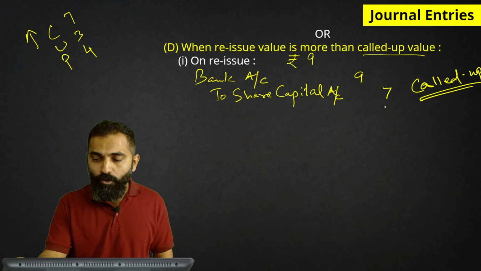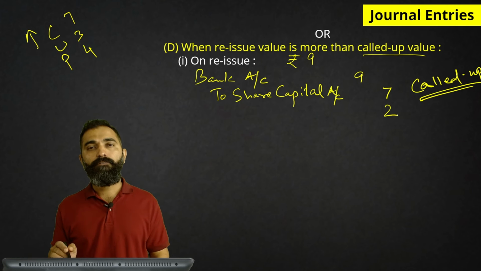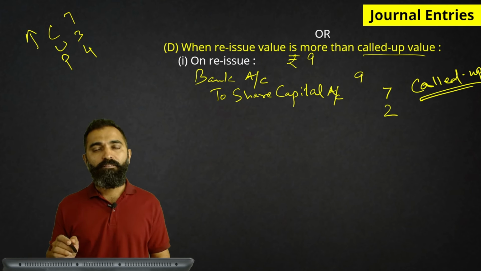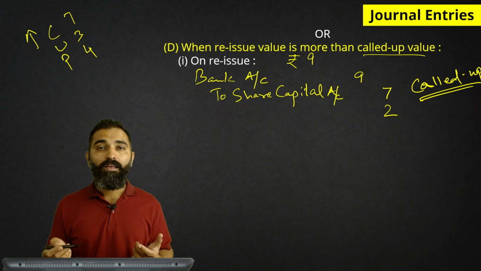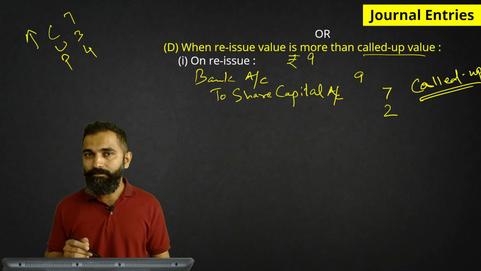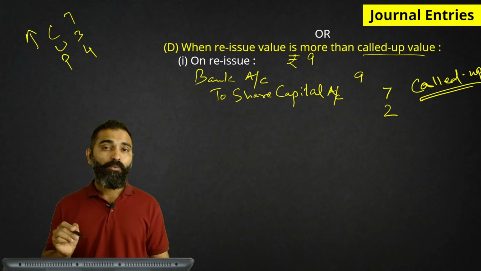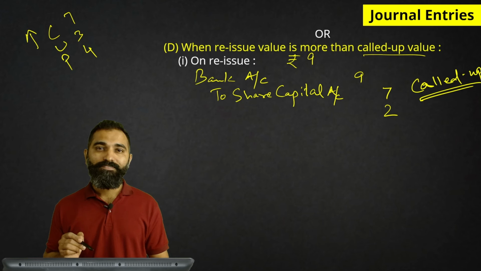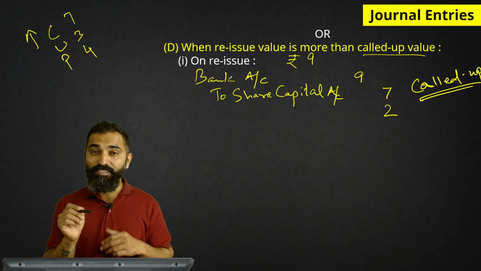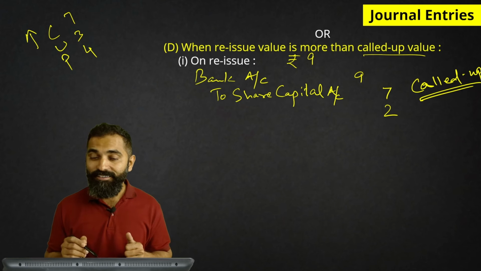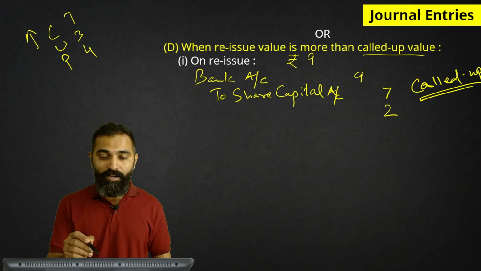So now we have got 2 rupees extra. Whenever we get something extra, which account should be credited? Perfect. Brilliant.